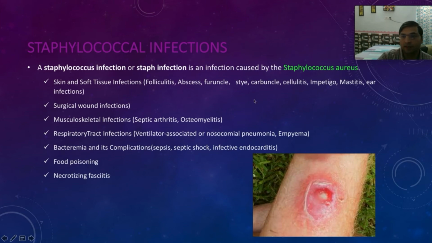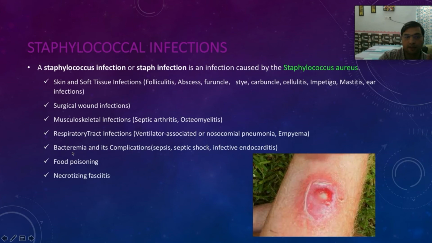Then ear infections. So all these infections, the skin and soft tissue infections, are majorly caused by Staphylococcus aureus. Other than them, there are the infections of the surgical wound, right? The musculoskeletal infections, the infections in the joints, like septic arthritis, when the joints develop sepsis, osteomyelitis, infection of the bone, right?